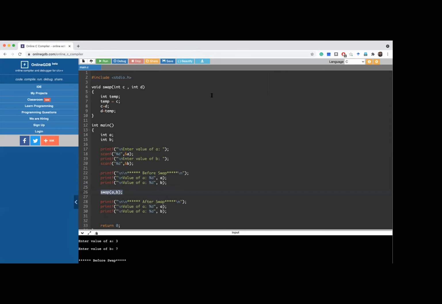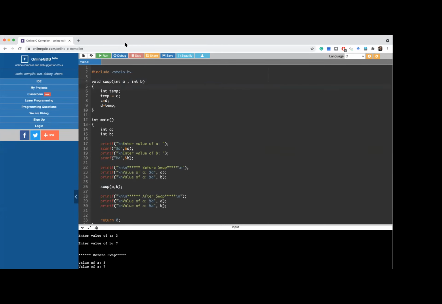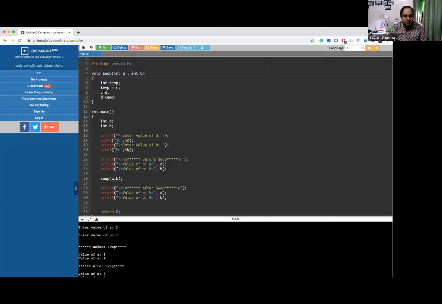Sir, if instead of defining in the beginning, I define the function here in terms of A and B, will the result be the same? What do you want to say? I should replace C with A, and D with B, and I am giving the definition of these functions here, where you have written swap. I am writing A and B. Instead of C, it will be A. Now it will be A.